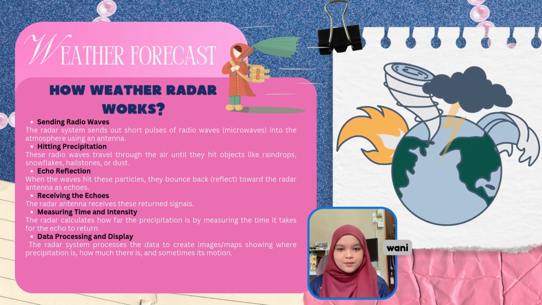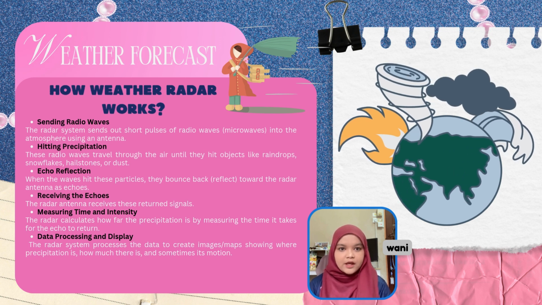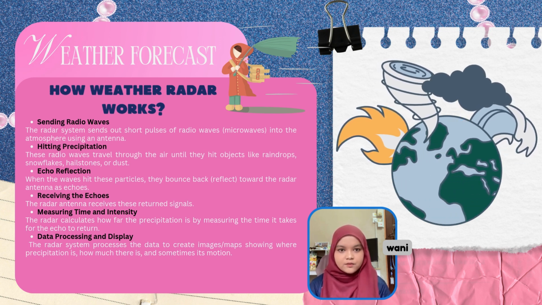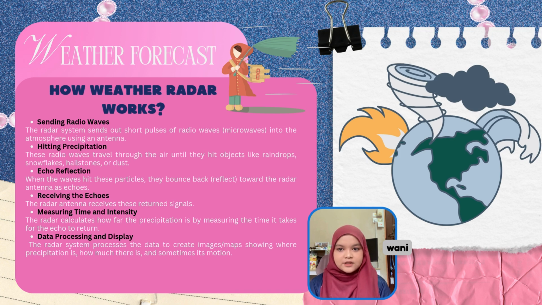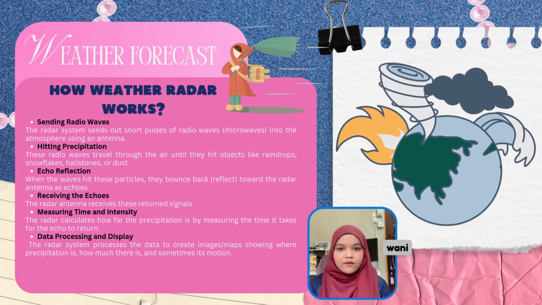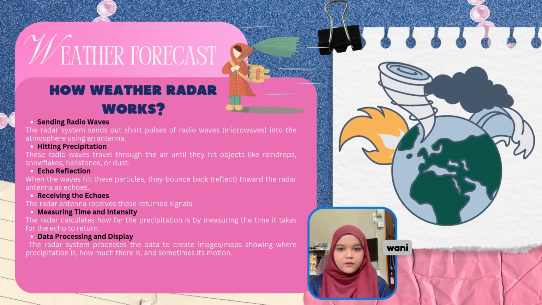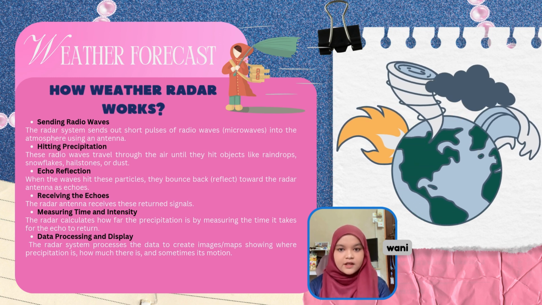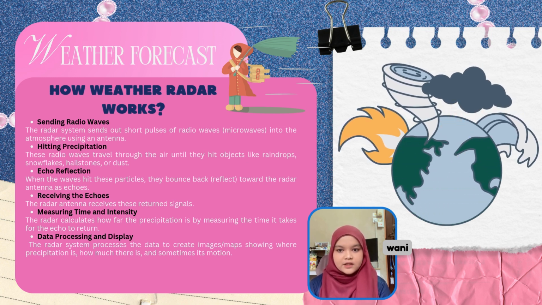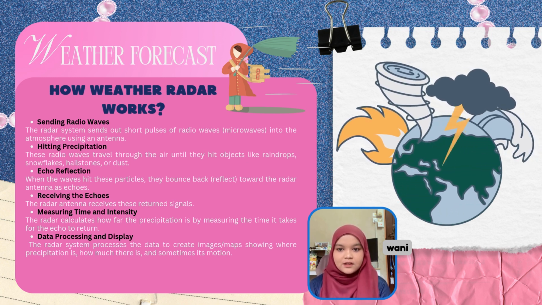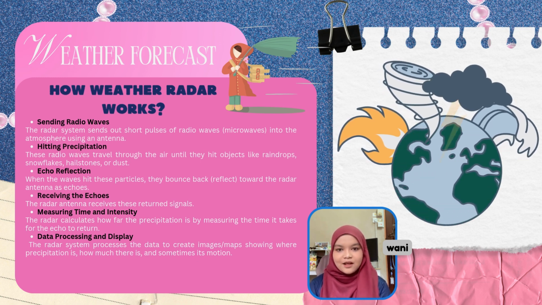Second, hitting the precipitation. This radio wave travels through the air until it hits objects like raindrops, snowflakes, hail, or dust. Third, echo reflection. When the wave hits these particles, they bounce back, reflecting towards the radar antenna as echoes. Fourth, retrieve the echo. The radar antenna retrieves this return signal. Fifth, measuring time and intensity.